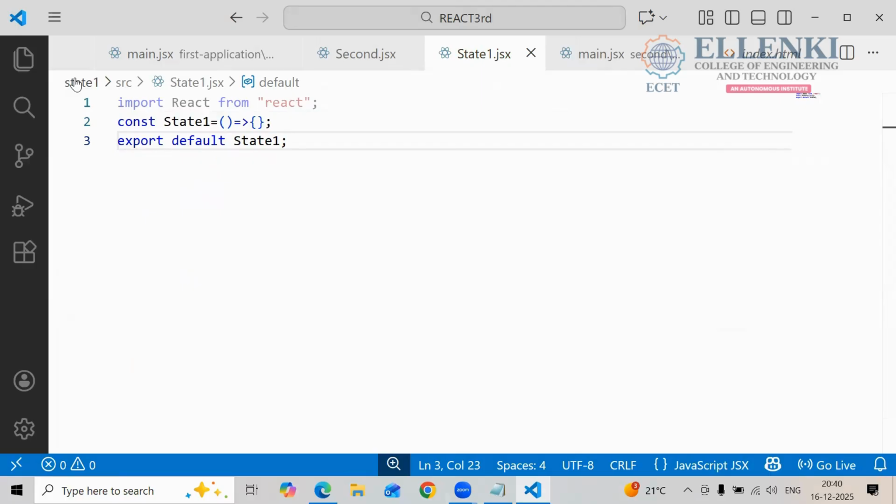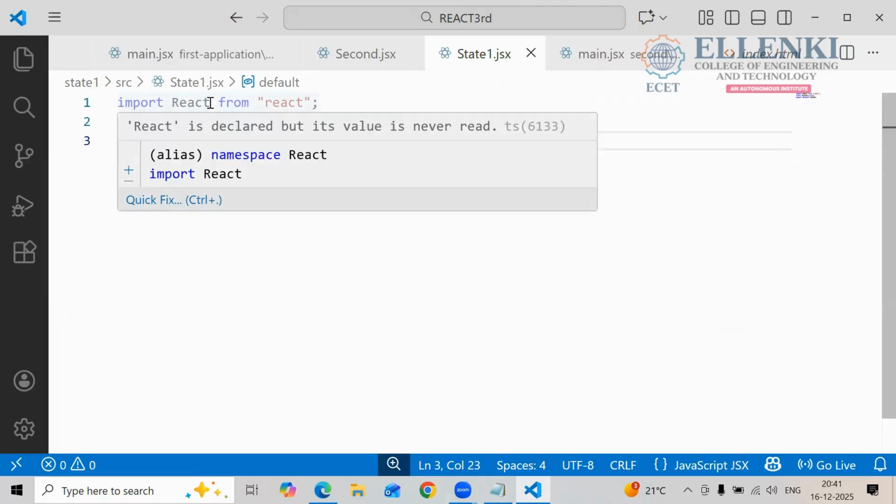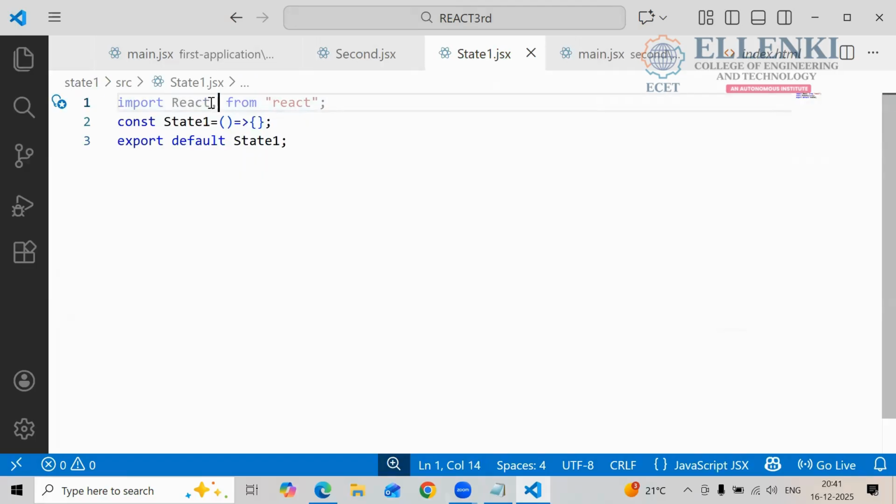Now you have to declare the data. So to define the data, which hook are we using here? useState. So how are we going to import that one? In the curly braces, whatever you are writing here, you are using curly braces, which is nothing but a JSON object. JSON is in your JavaScript. So if you want to know thoroughly about JSON, you can refer to anything.